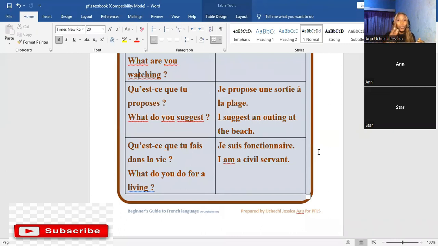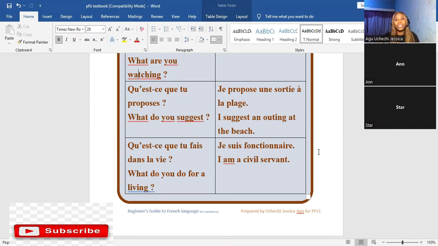Literally, it means, what do you do in life? But the way the English would say it is, what do you do for a living? So in French, it is, qu'est-ce que tu fais dans la vie?